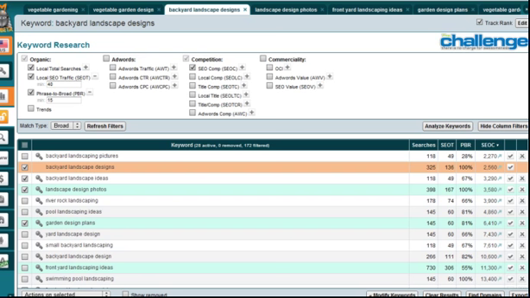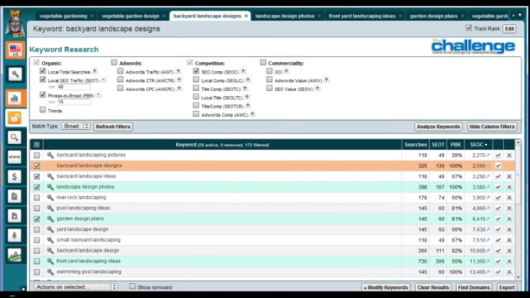And if we go and look at some of its related keywords, now we'll be looking at themes. Backyard landscape designs is pretty high. Very, very, very low competition. Very low competition, but a lot of searches. This is a really good term. The other ones that I've ticked off in here are high traffic and really low competition and are all worth looking at.